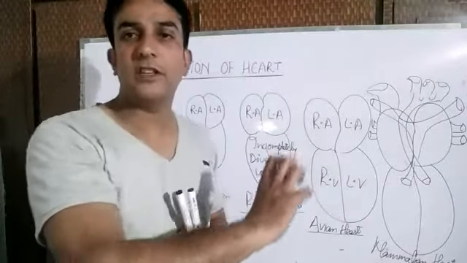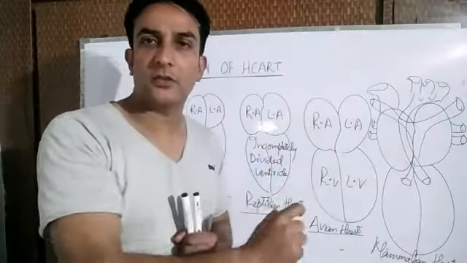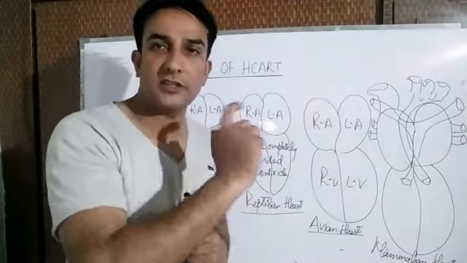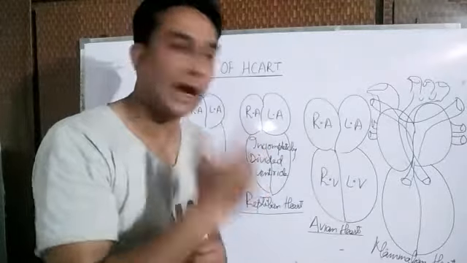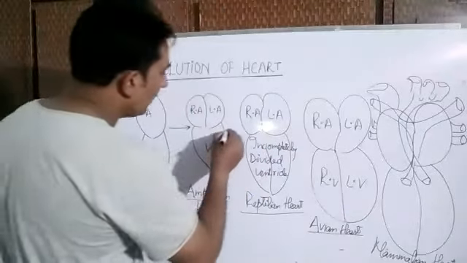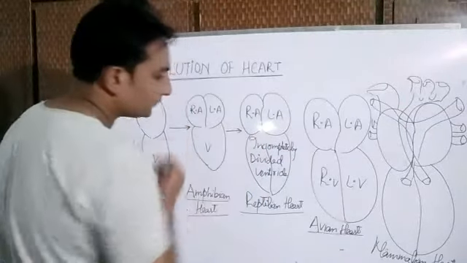When we move on in the series of the organization of the animals, it gets much more advanced. In Pisces it is a two-chambered heart, in amphibians it is a three-chambered heart. It depends upon the body organization and demand of the animal. After that, we will move towards the reptiles.